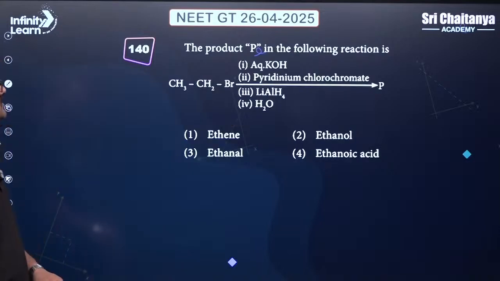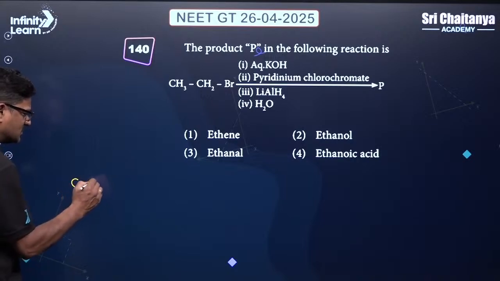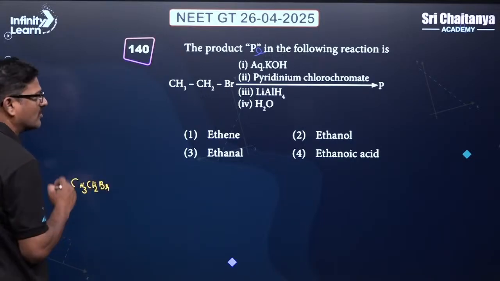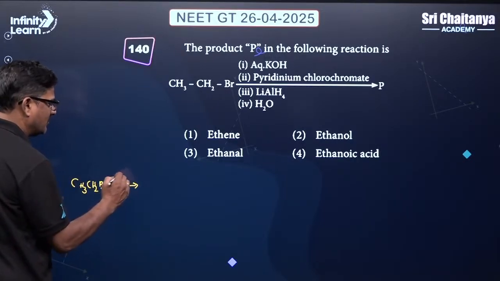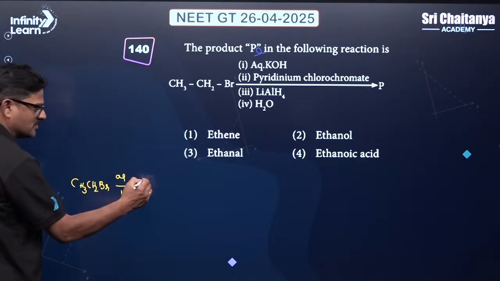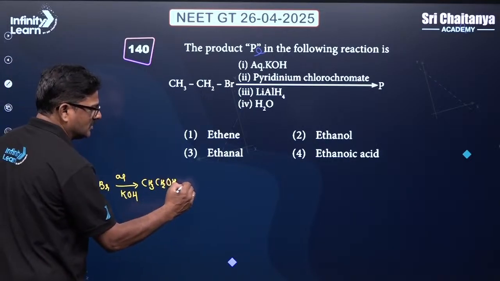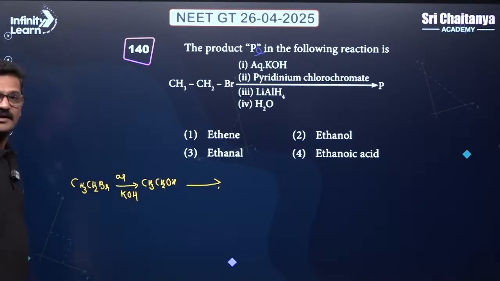And let us talk about the product P in the following reaction. Ethyl bromide, so this is CH3CH2Br. Ethyl bromide is treated with aqueous potassium hydroxide, undergoes nucleophilic substitution reaction, CH3CH2OH, you get primary alcohol, ethanol.